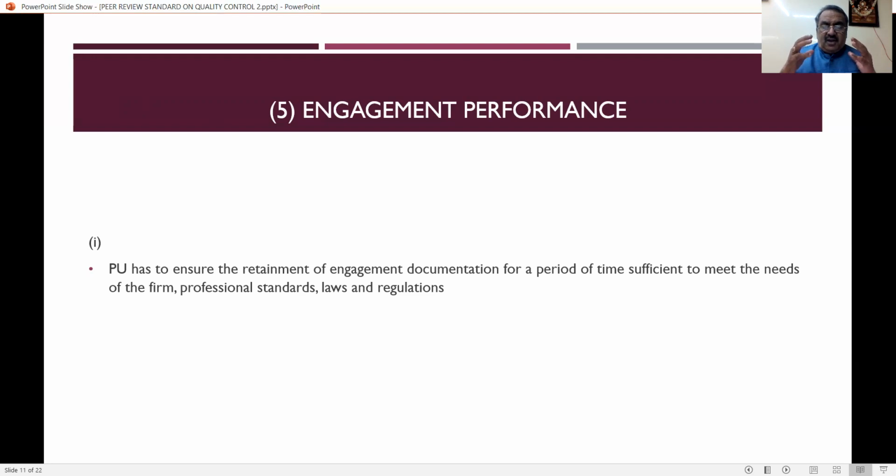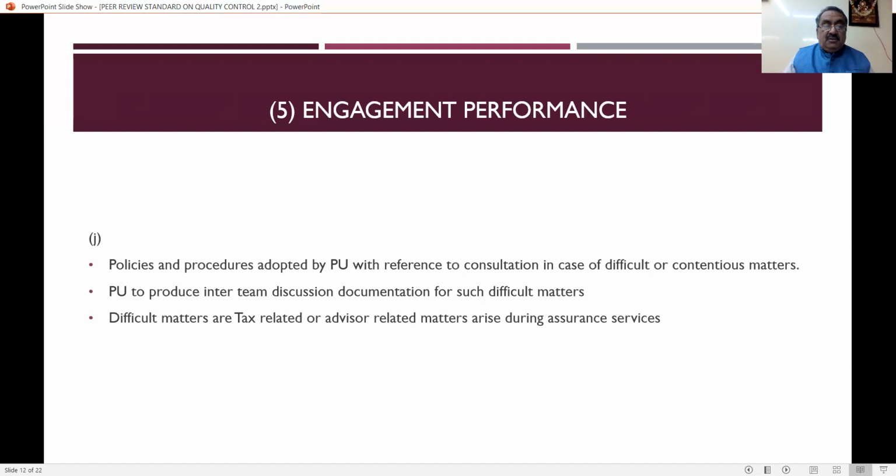For how much time the documents have to be kept, whether for 7 years or 8 years, 10 years. So the retainment of engagement documentation has to be clearly informed to the peer reviewer, so that for how many years the records are available. So that is also another important thing that the practicing unit has to inform the peer reviewer.